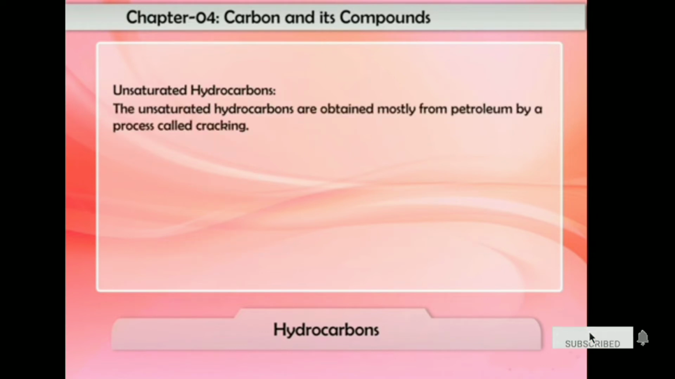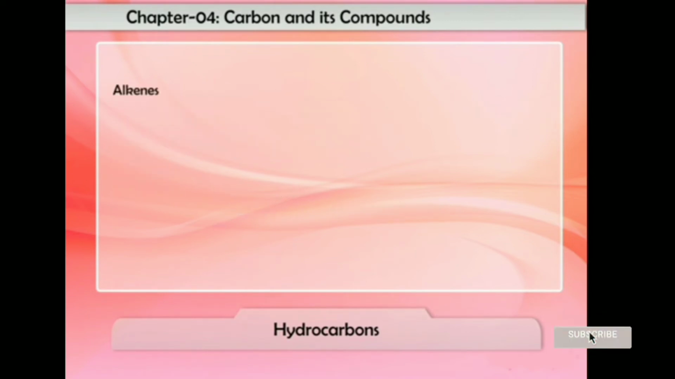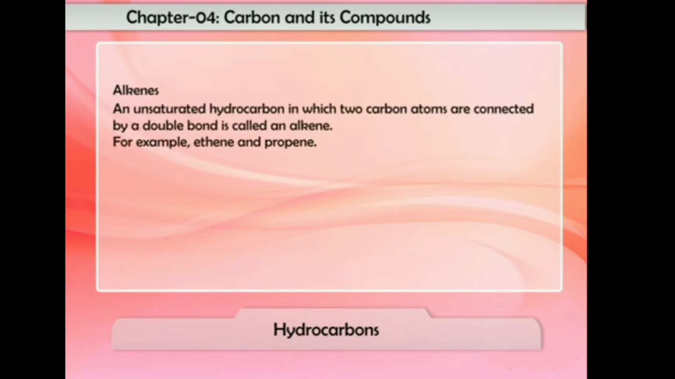The unsaturated hydrocarbons are obtained mostly from petroleum by a process called cracking. Unsaturated hydrocarbons are of two types: 1. Alkenes. 2. Alkynes. Let us discuss them in detail. 1. Alkenes. An unsaturated hydrocarbon in which two carbon atoms are connected by a double bond is called an alkene. Alkenes contain a double bond between two carbon atoms, which is formed by the sharing of two pairs of electrons. For example, ethene and propene.